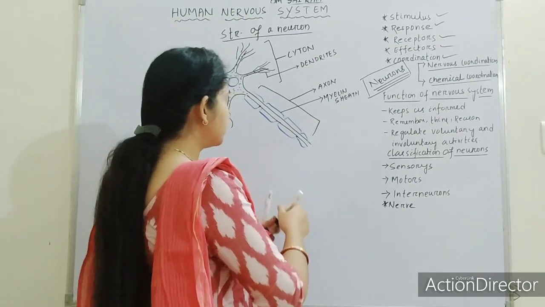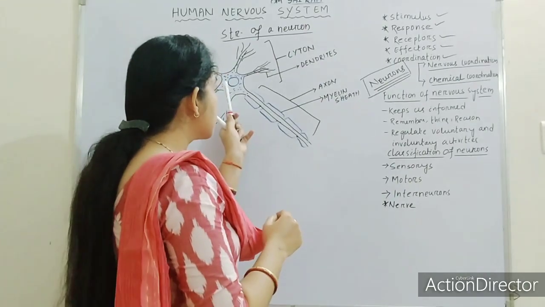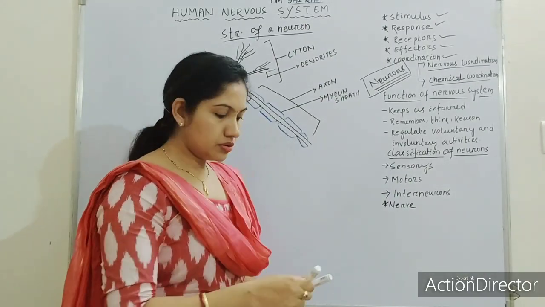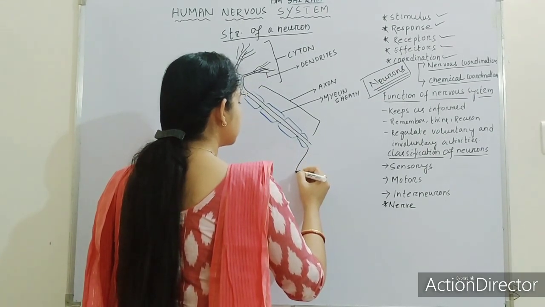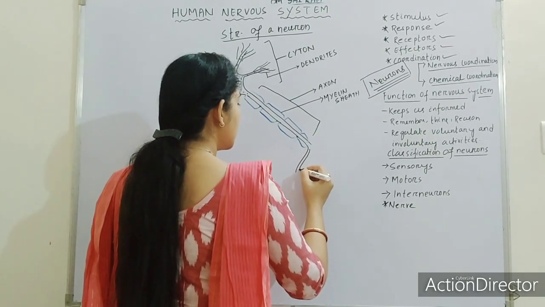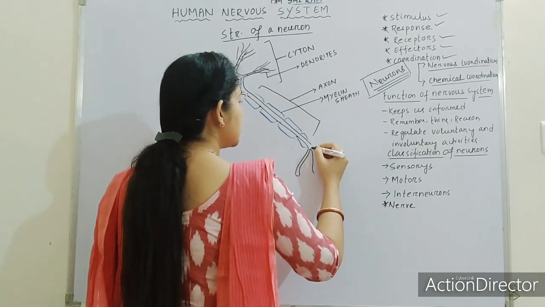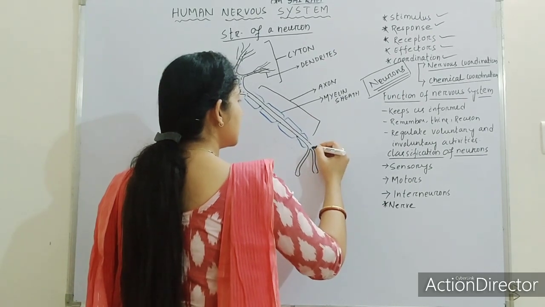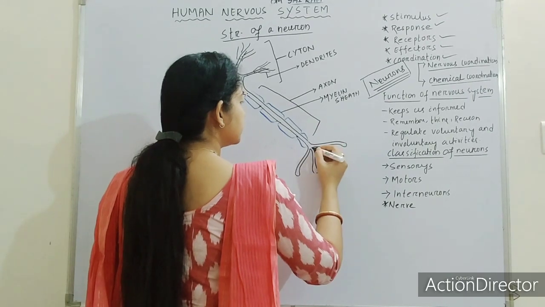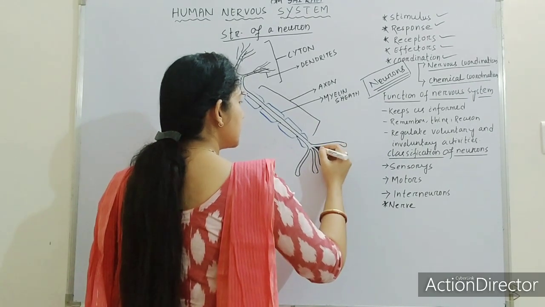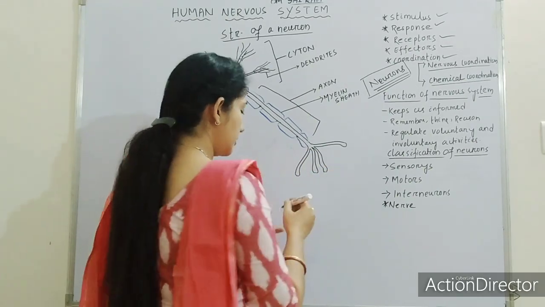Okay. So this is the axon and this is the myelin sheath. The axon is the extension of the cytosol. The axon ends, forming branches known as axon terminals. So these are the axon terminals. You can find some bulb-like structures at the axon terminal.